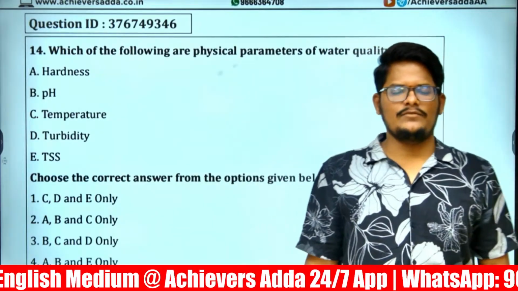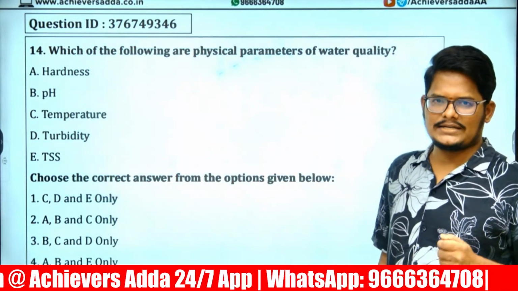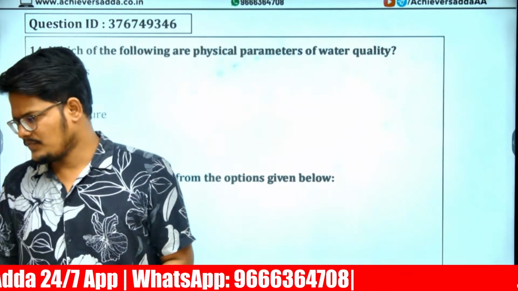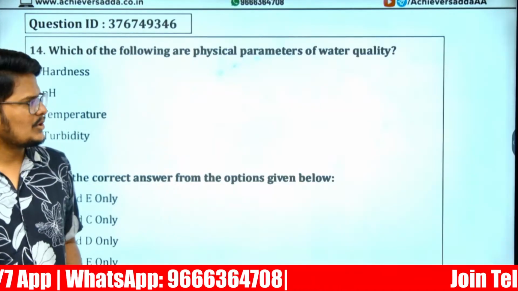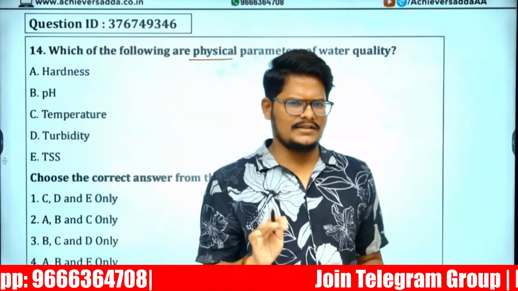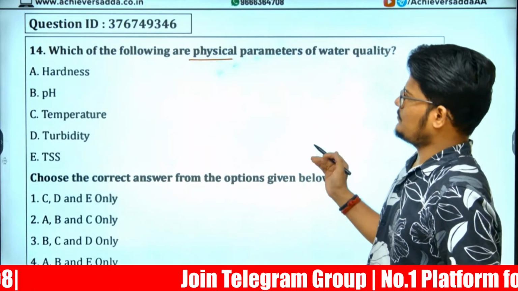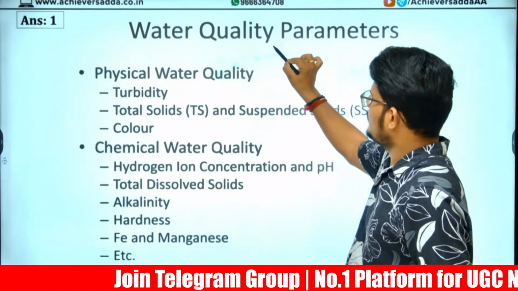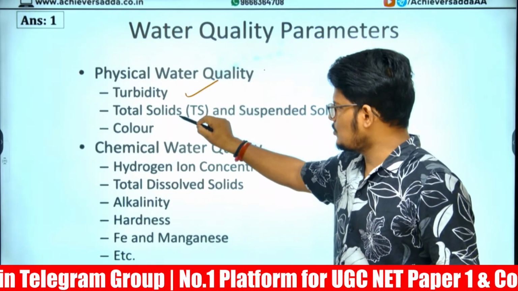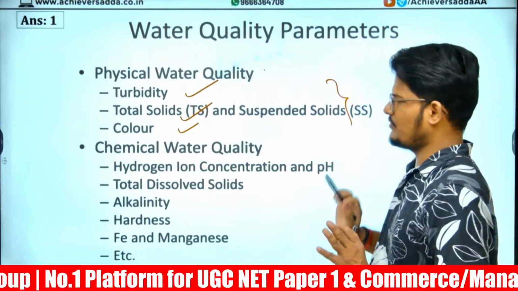Now, people and environment. A very repetitive question comes from the wastewater treatment process or the water quality treatment process. Sir, what are the physical parameters of water quality? This question has not been asked, but it is expected for tomorrow. What are the physical parameters? Physical water quality: turbidity, total solids and suspended solids, and color are the three physical ones.